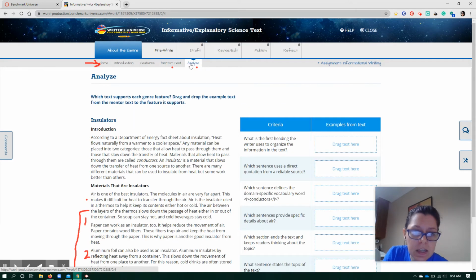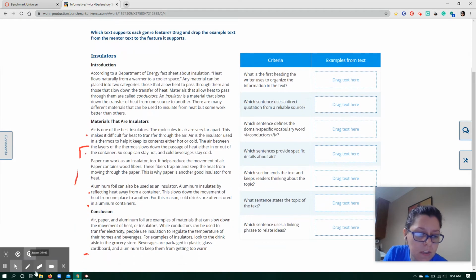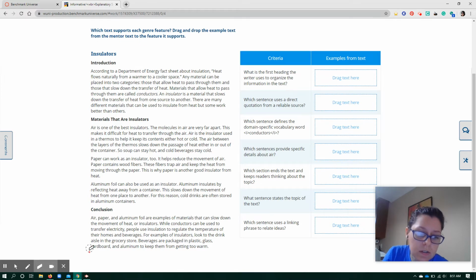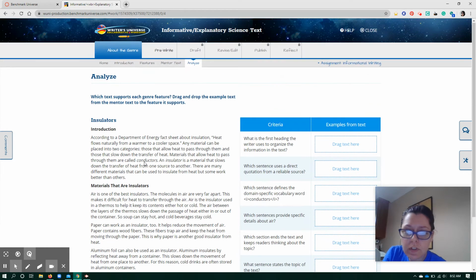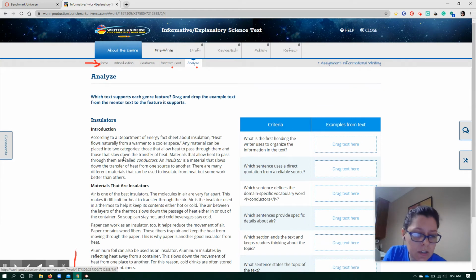So the Analyze page asks you to look at these same things, but it's going to give you questions. What is the first heading the writer uses to organize information in the text? And you're just going to click through this page. You're going to click and you're going to drag it over to answer the questions. And you're going to drag it over here. So after you've done that, you're going to go to the next stage.